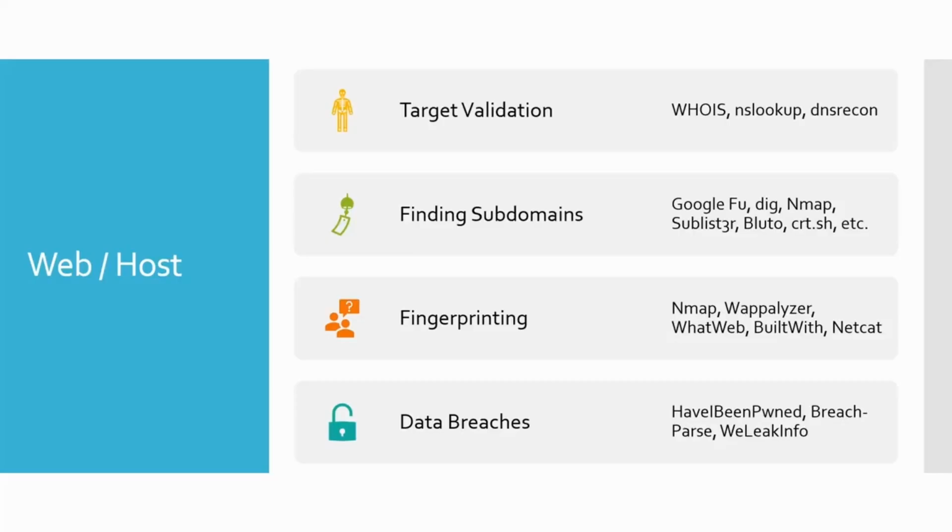So from there, let's go ahead and talk about what we will be doing a lot of, which is the web and host. So when you get a web or a host assessment, the first thing you really should do is what is called target validation. So we're going to be targeting something on Bugcrowd. We're not really going to focus on this, but what we would do in the real world is validate the target. There are situations where a client will give you an IP address or a website, and they might fudge it, right? They might accidentally fat finger it, put the wrong number, put the wrong letter in the website. And then guess what? You're off attacking somebody else's website.